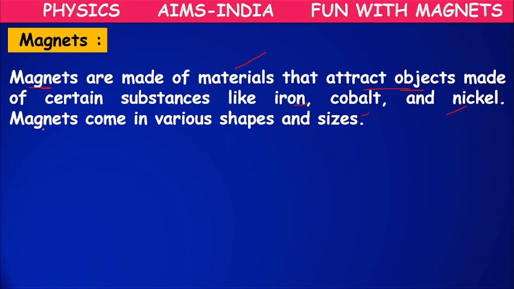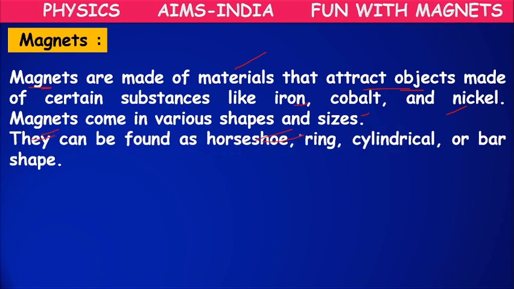These magnets are available in different shapes and sizes. Actually, magnets are the materials which will attract objects. Not all objects, they will attract only some kind of objects. These magnets are mainly made up of iron, cobalt, nickel like materials. They are available in different shapes and sizes, like horseshoe magnet, ring magnet, cylindrical magnet, bar magnet, which we will learn later.